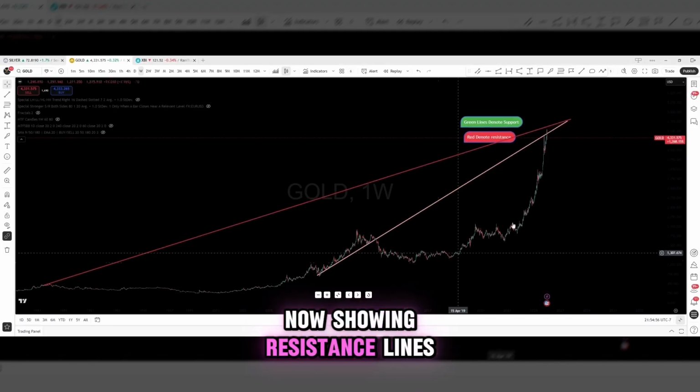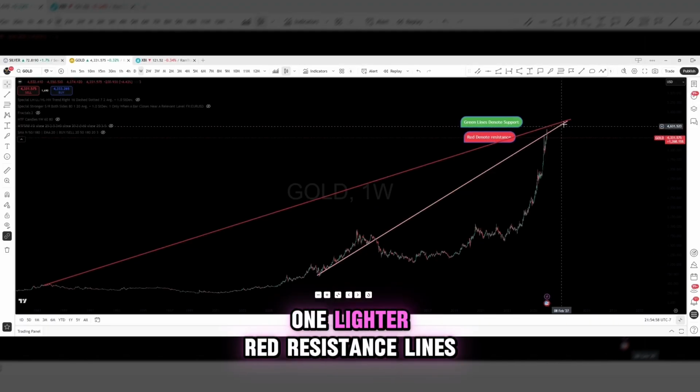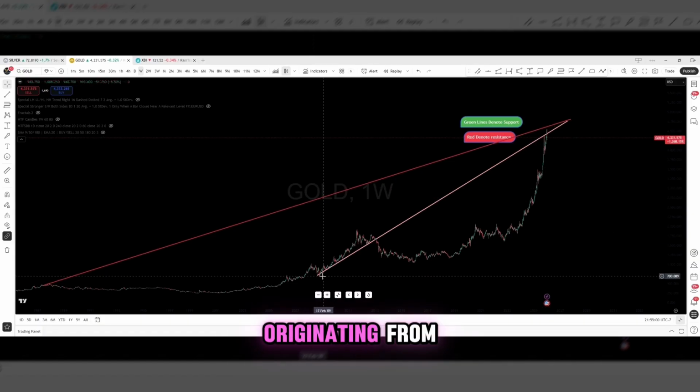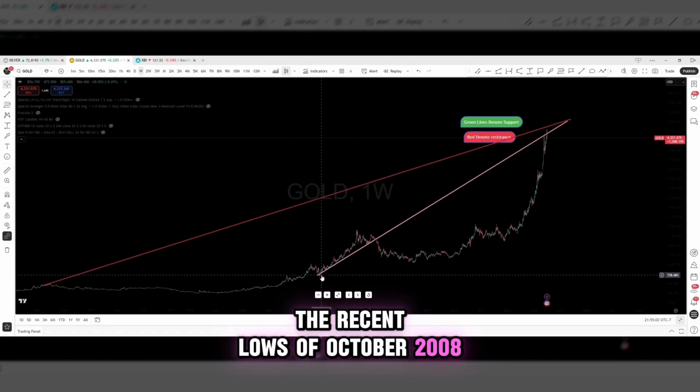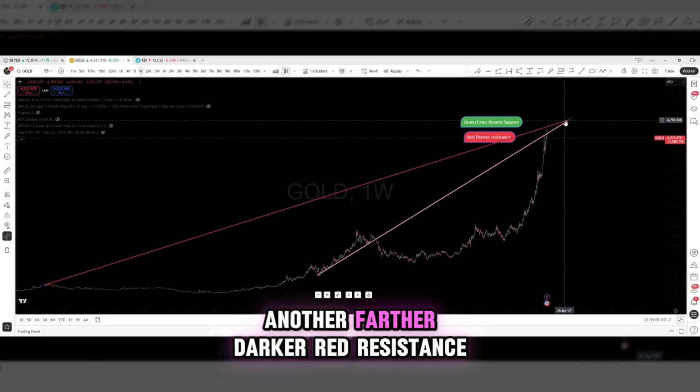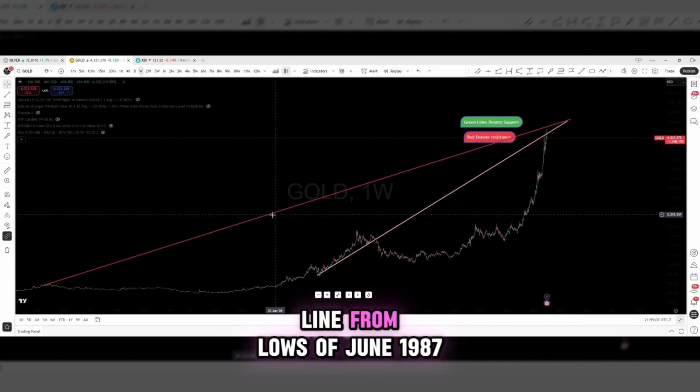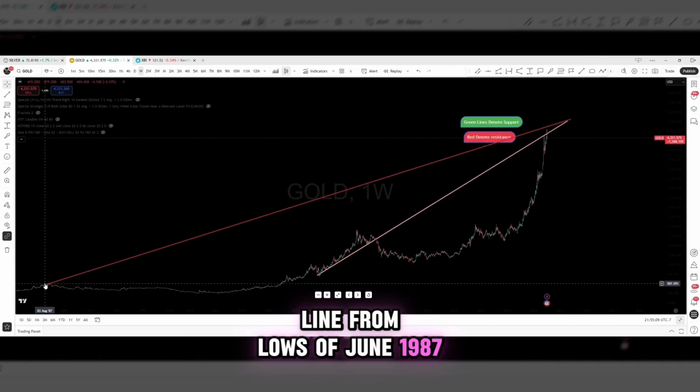Similarly, now showing resistance lines. One lighter red resistance line originating from the recent lows of October 2008. Another, farther, darker red resistance line from lows of June 1987.